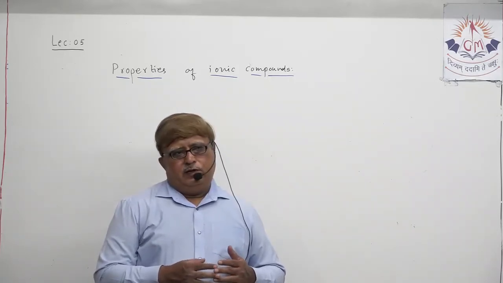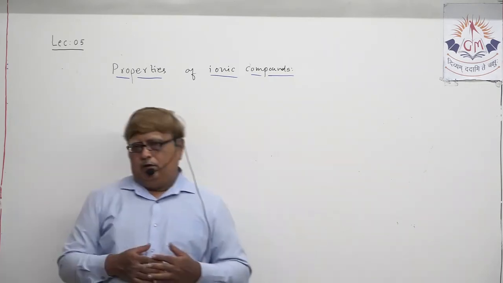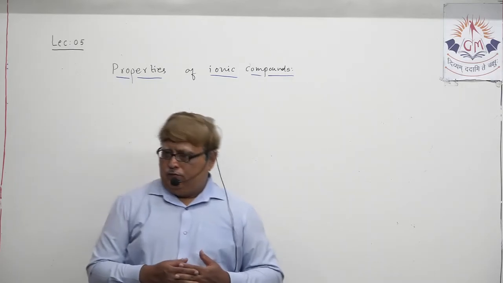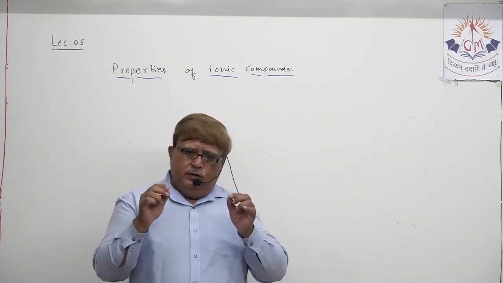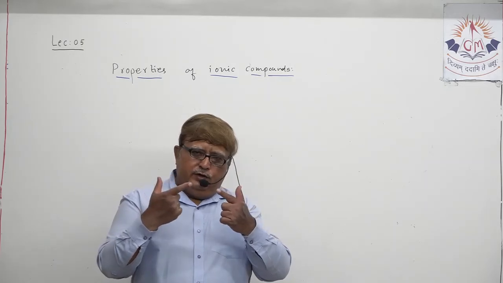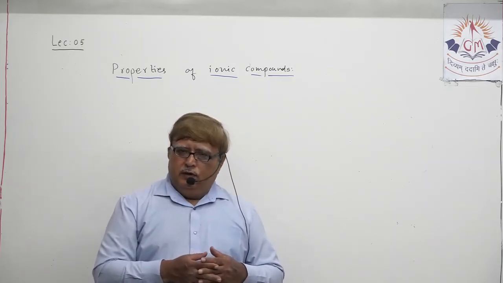As far as the physical state is concerned, ionic compounds are available in solid state because they are formed by electrostatic attraction between the ions. Understand?